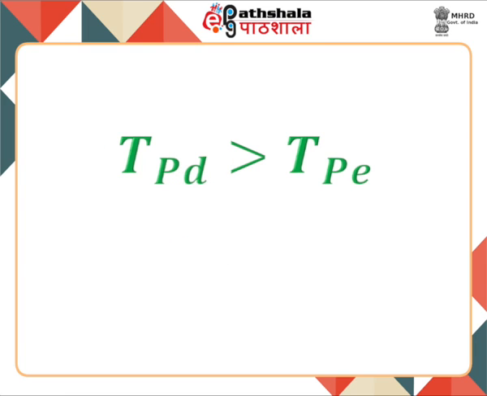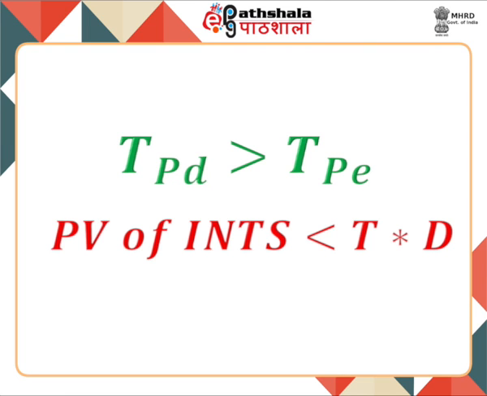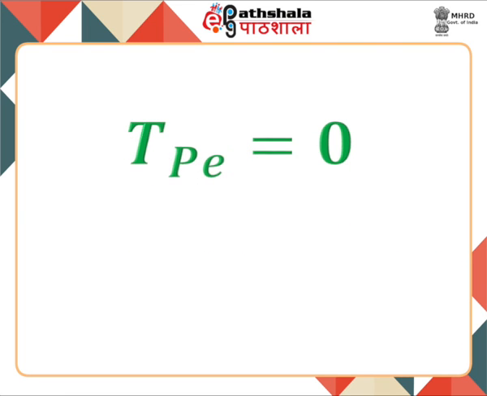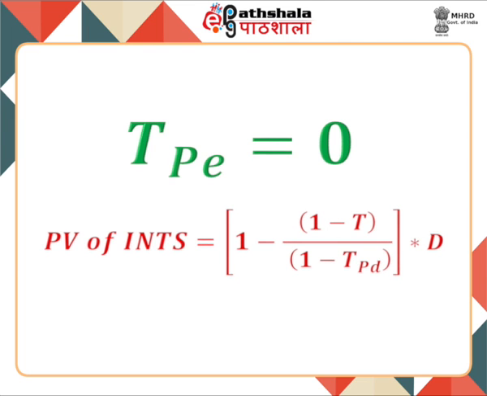If personal tax on interest is greater than on equity, then the present value of interest tax shield will be less than TD, as the higher tax rate on interest will offset the advantage of interest. If personal tax on equity is 0, then the present value of interest tax shield will be equal to 1 minus T divided by 1 minus TPD, and the entire thing multiplied by D.